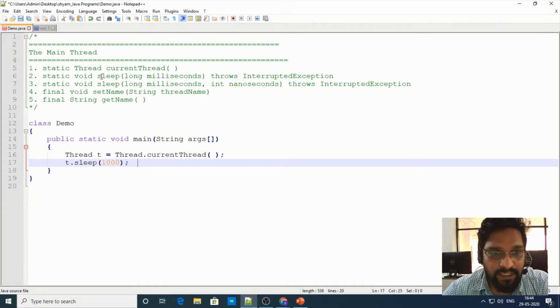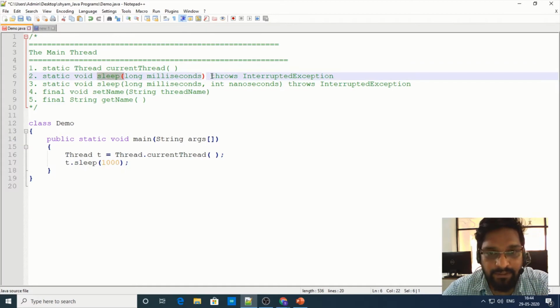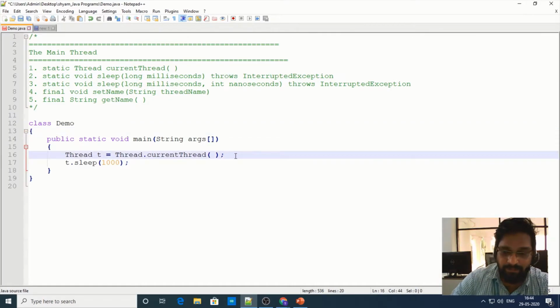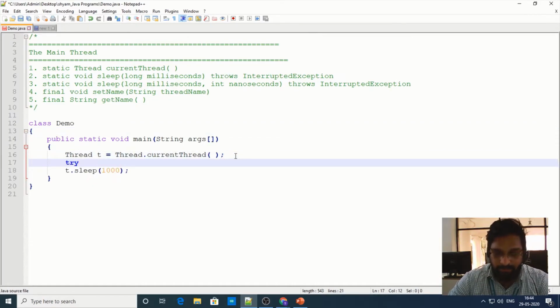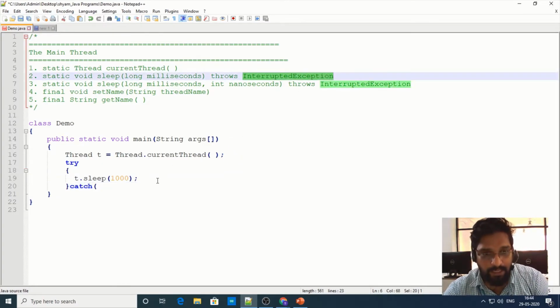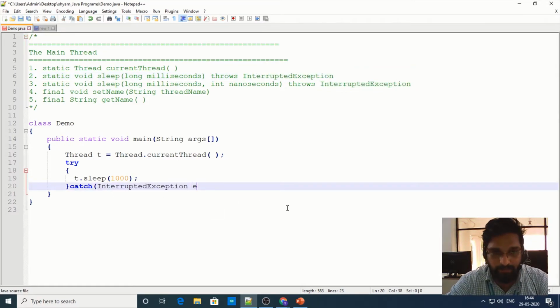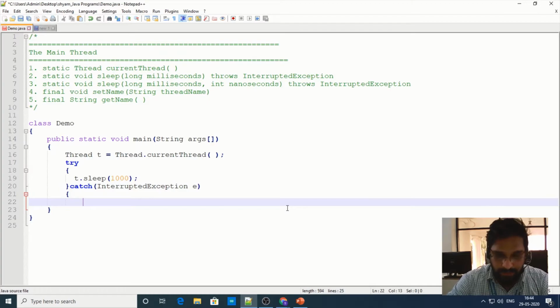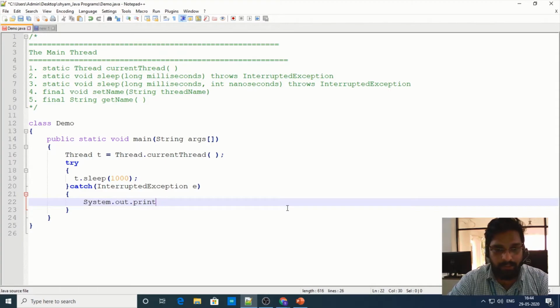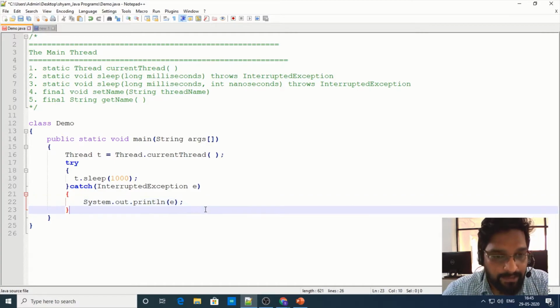In the syntax, you see that sleep is a method which throws InterruptedException. Since it throws an InterruptedException, the sleep method must be placed inside a try and catch block, right? So inside the catch block, I need to write InterruptedException followed by e, then opening brace and closing brace. Let's write System.out.println. So let me print the description of the exception, right?